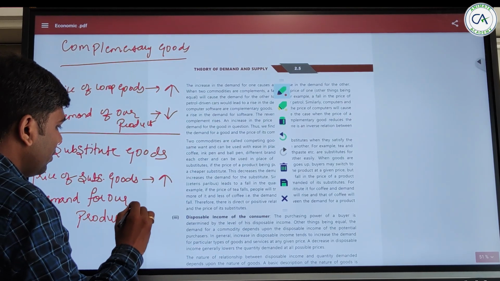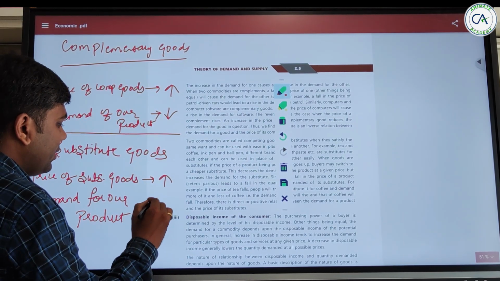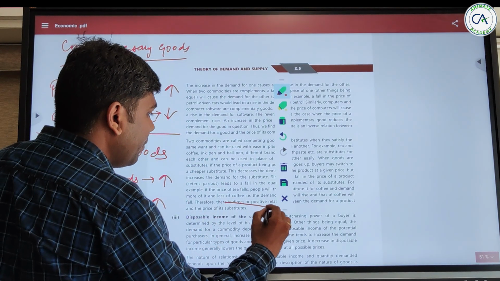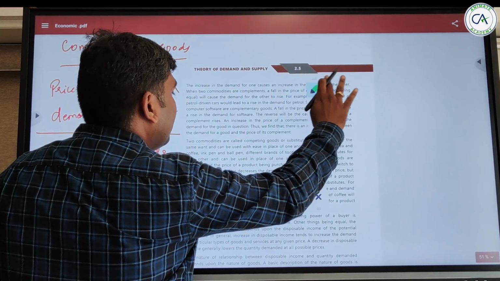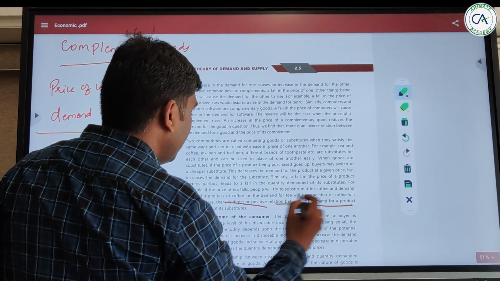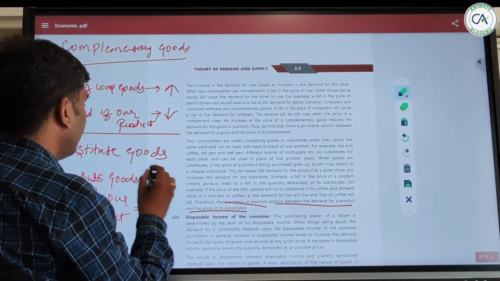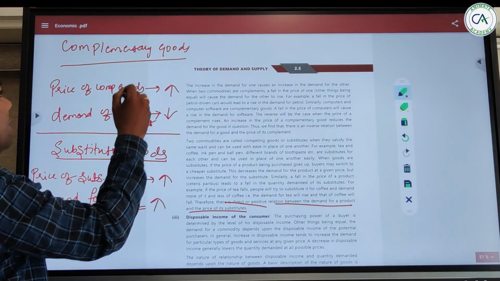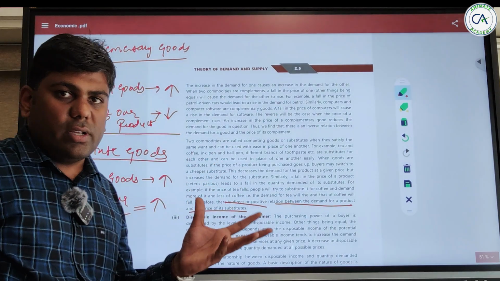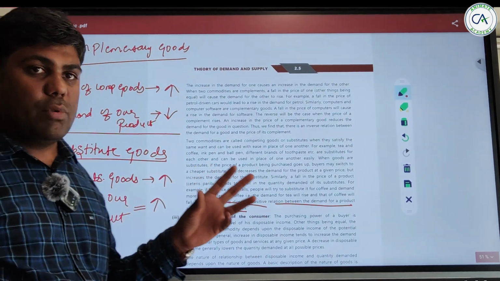It will also increase. So there is a direct and positive relation between demand of product and the price of its substitute in case of substitute goods. In case of complementary goods, it is inverse. So we studied both the topics.